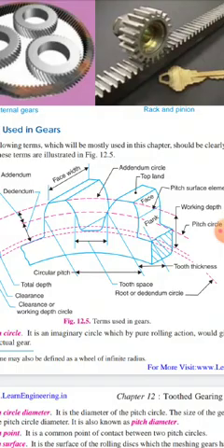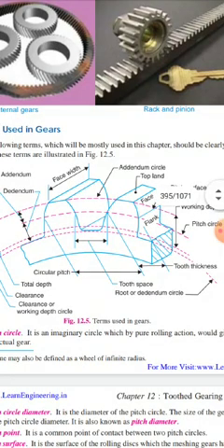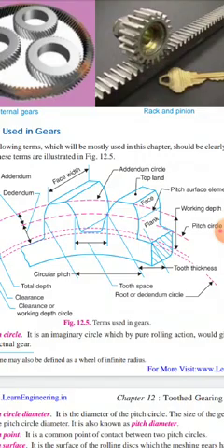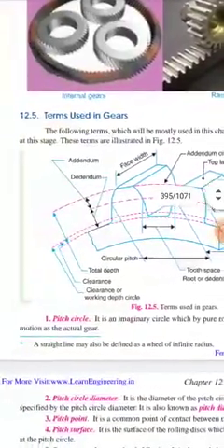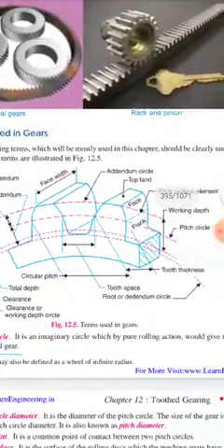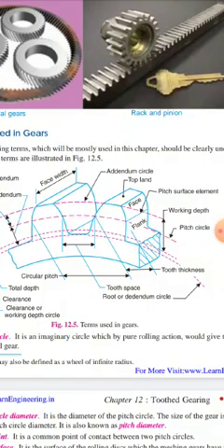Now there is a pitch circle. This pitch circle is an imaginary circle which, by pure rolling action, would give the same motion as the actual gear. As we have seen in friction wheels, if there were no teeth, it can be assumed that two friction wheels are meeting each other and the motion is going on. So the pitch circle is analogous to that friction circle. So this is the pitch circle.